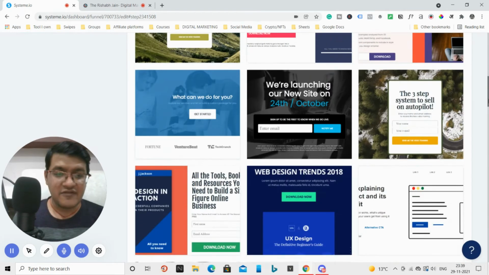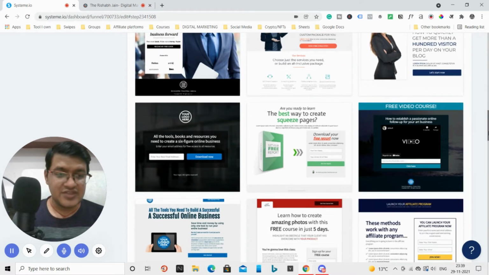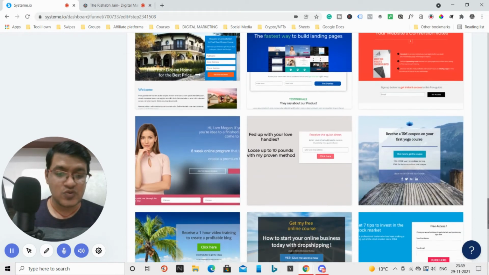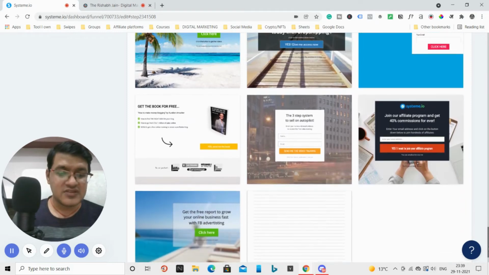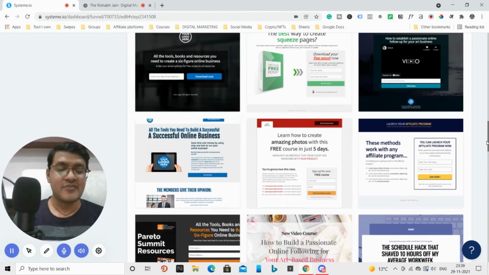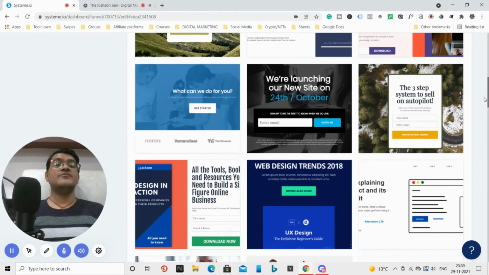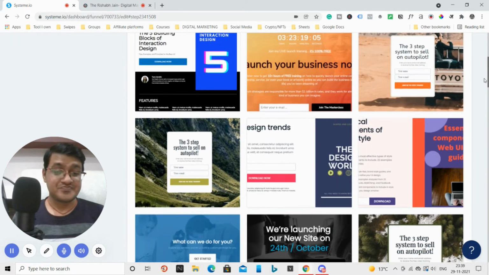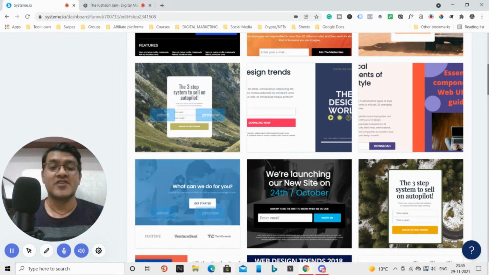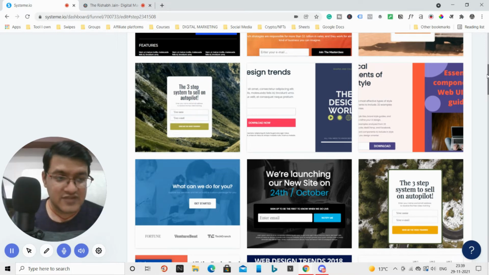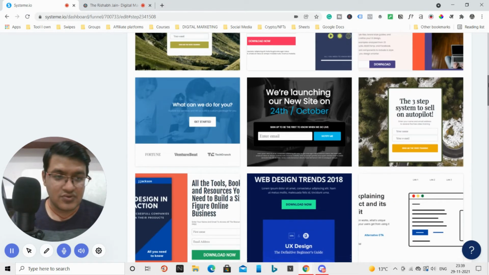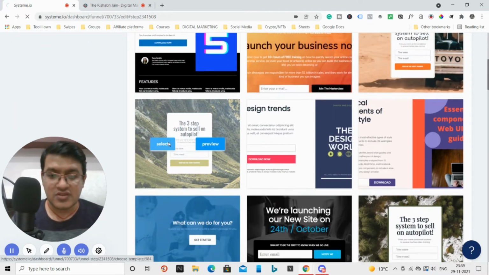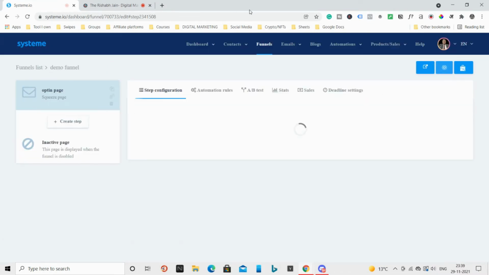They have a very decent size template library that is completely free to use. So you can pick any of these templates and just customize them according to your need. Isn't it amazing, right? You are getting these pre-built pages that you can use for your own funnel. So let me just choose something very, very simple. Okay, let's just choose this option. This is looking very nice, so let's just click select.